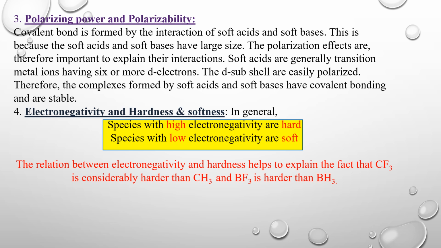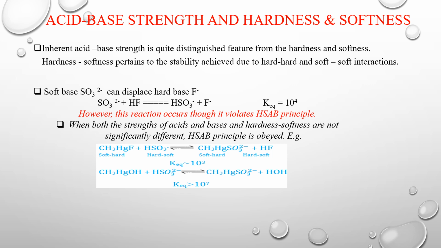Then the polarizing power and polarizability. Then the electronegativity of hardness and softness. Highly electronegative species are hard, low electronegative species are soft. The covalent bond is formed by the interaction of soft acid and soft base. It has a large size, and the effects explain the interaction. The transition metal ion having 6 d electrons has d subshells that are easily polarized. Therefore, the soft acids and bases have stable covalent bonding.